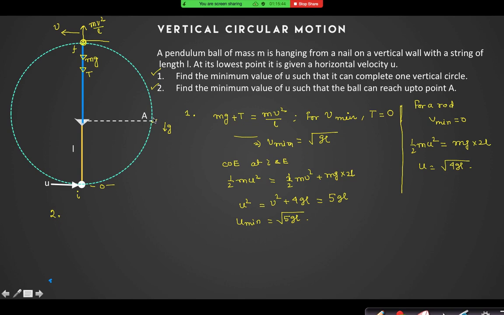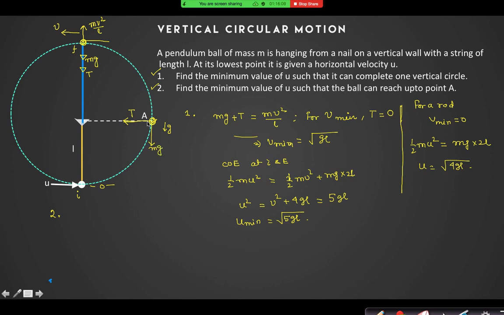Now if you look at this point A, is it possible that at this point its velocity is 0? Yes, sir, because it is not mentioned that it will have to complete the rotation, so if it falls back, there will be no problem.